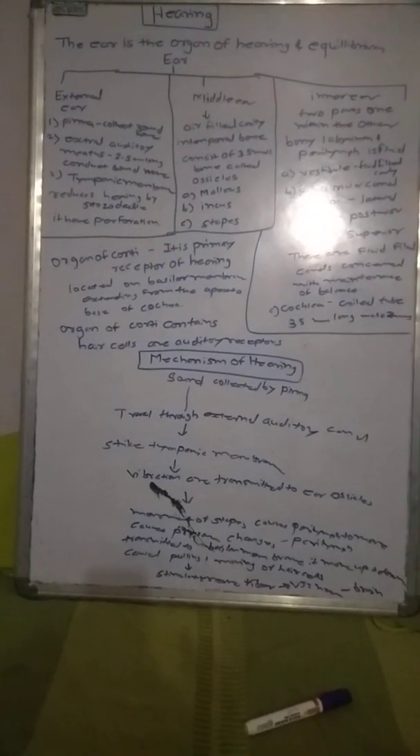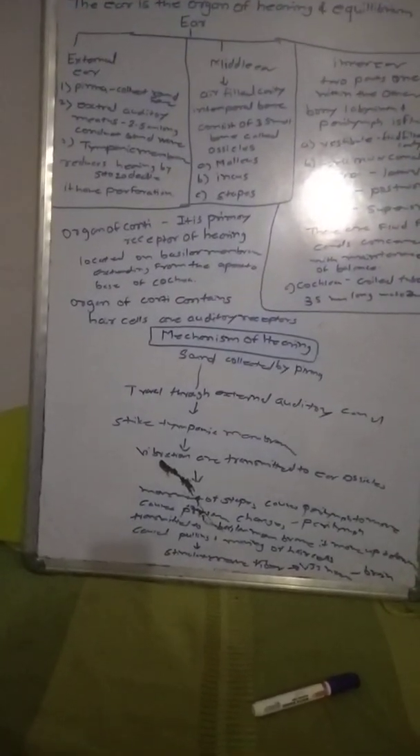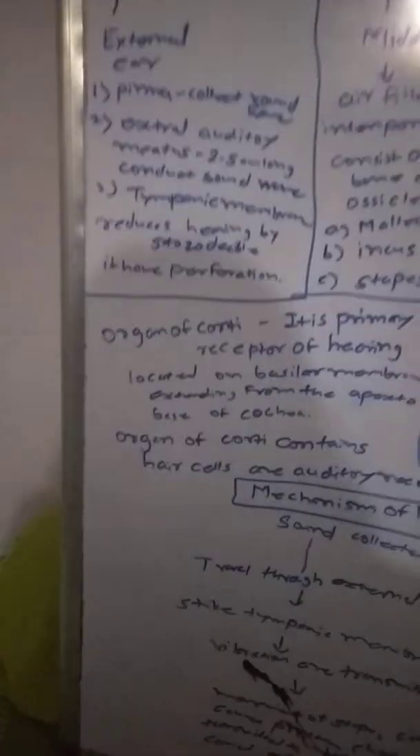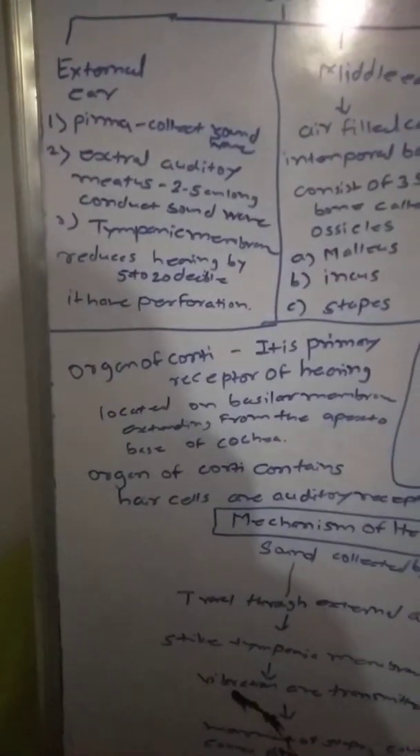The external ear is again divided into three parts: pinna, external auditory meatus, and the tympanic membrane. The pinna collects sound waves. The external auditory meatus is 2.5 centimeters long and conducts sound waves. The tympanic membrane reduces hearing by 5 to 20 decibels when it has a perforation.